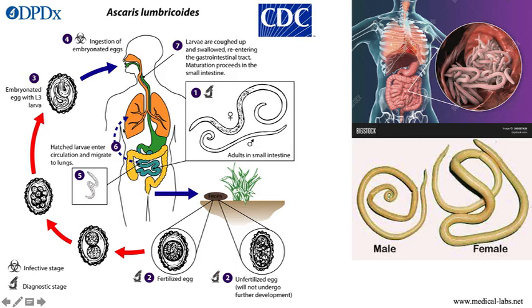We can find it in the lung, and then from the lung through the sputum. So for example, here we have male and female. It will hatch into male and female through the sputum, okay. The eggs will enter, and then go out again. As you can see here in this picture, we can find the worms like this, a lot of worms inside the small intestine. This is the picture.